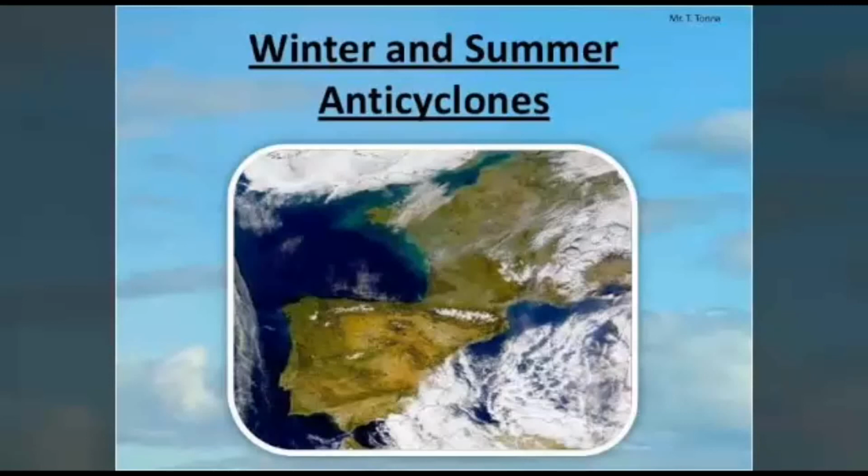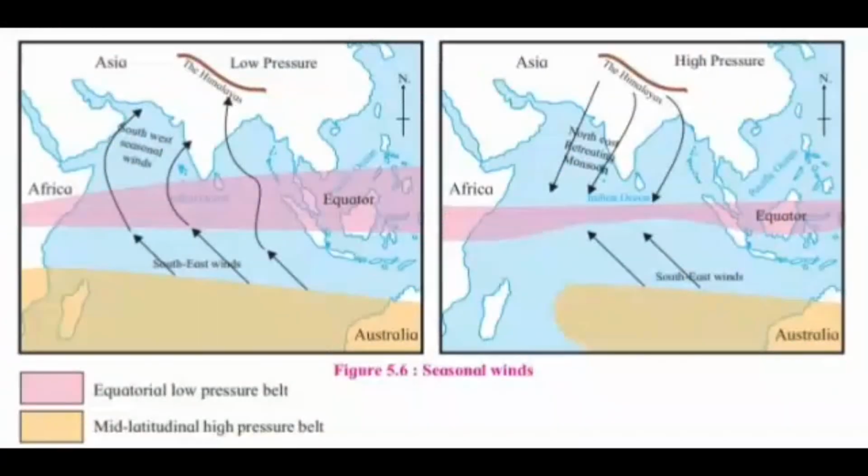Seasonal winds. Monsoon winds are generated due to the uneven heating of land and water in the different seasons. During summers, monsoon winds blow from the sea to the land, and in winter they blow from the land to the sea.